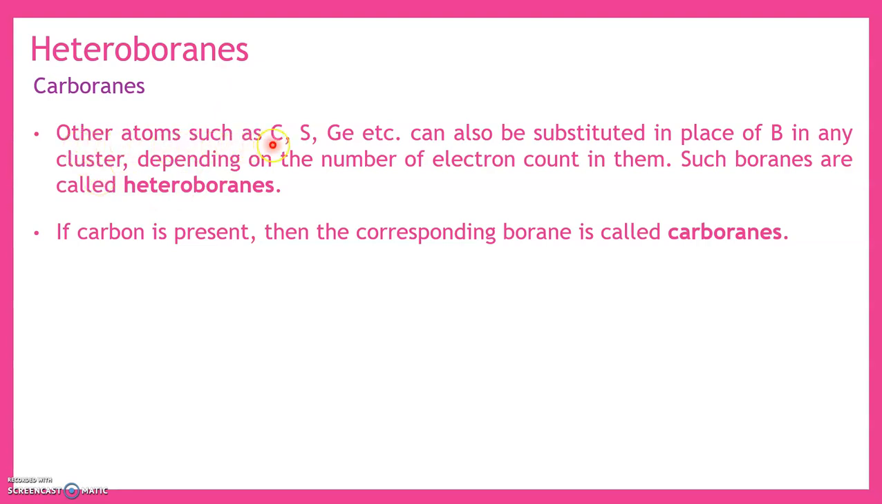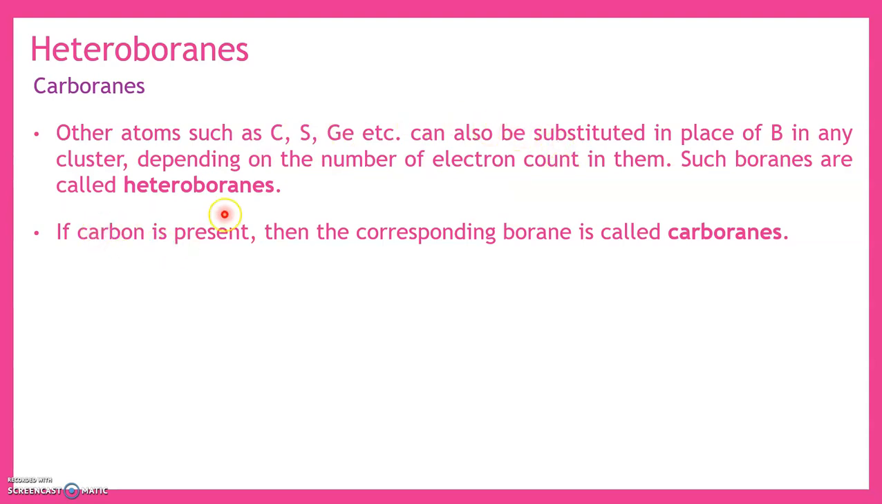Other atoms such as carbon, sulfur, germanium, etc. can also be substituted in place of boron in any cluster, depending on the number of electron count in them. Such boranes are called heteroboranes. It is not that any atom can replace boron. It is not only replacing the boron, it should also take care of the electron count.